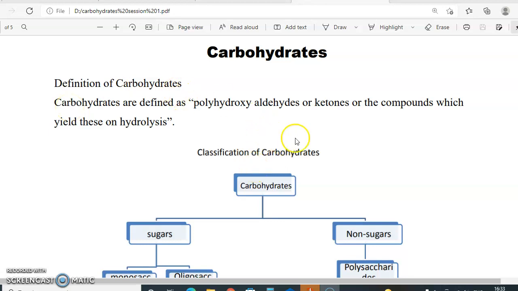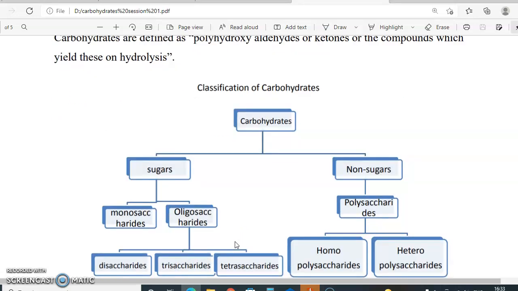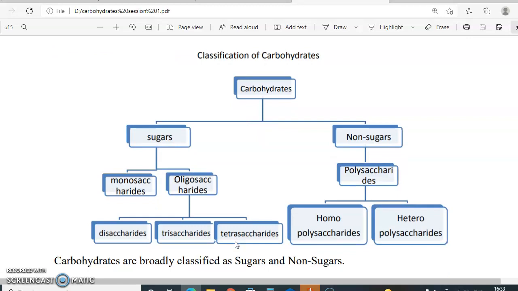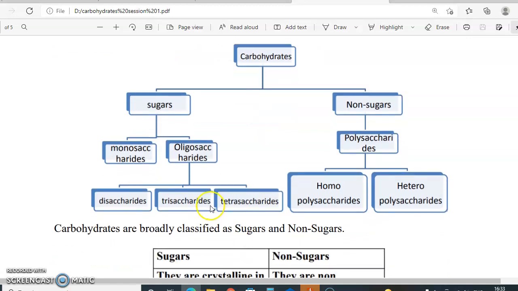Carbohydrates are classified broadly as sugars and non-sugars. Now, sugars can be further classified as monosaccharides and oligosaccharides, and non-sugars are also called polysaccharides.